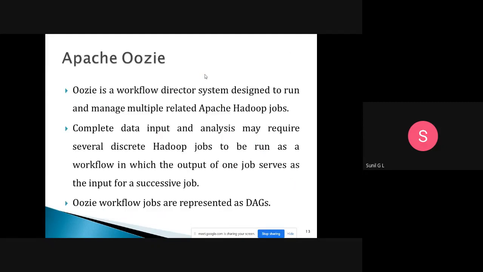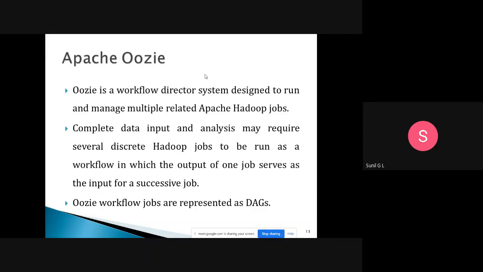Next one is Apache Oozie. So what is Oozie? Oozie is related to Hadoop jobs. It is a workflow director system designed to run and manage multiple related Hadoop jobs. I already told you that when you want to analyze data, the work will be divided into n number of jobs, and those jobs will be sent to the task tracker.